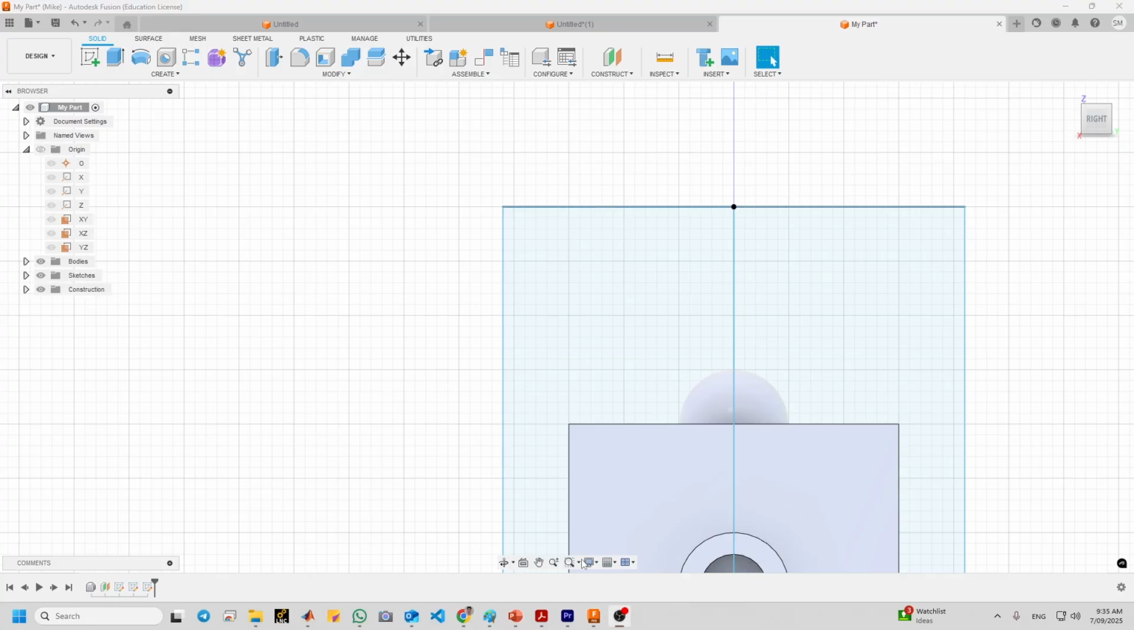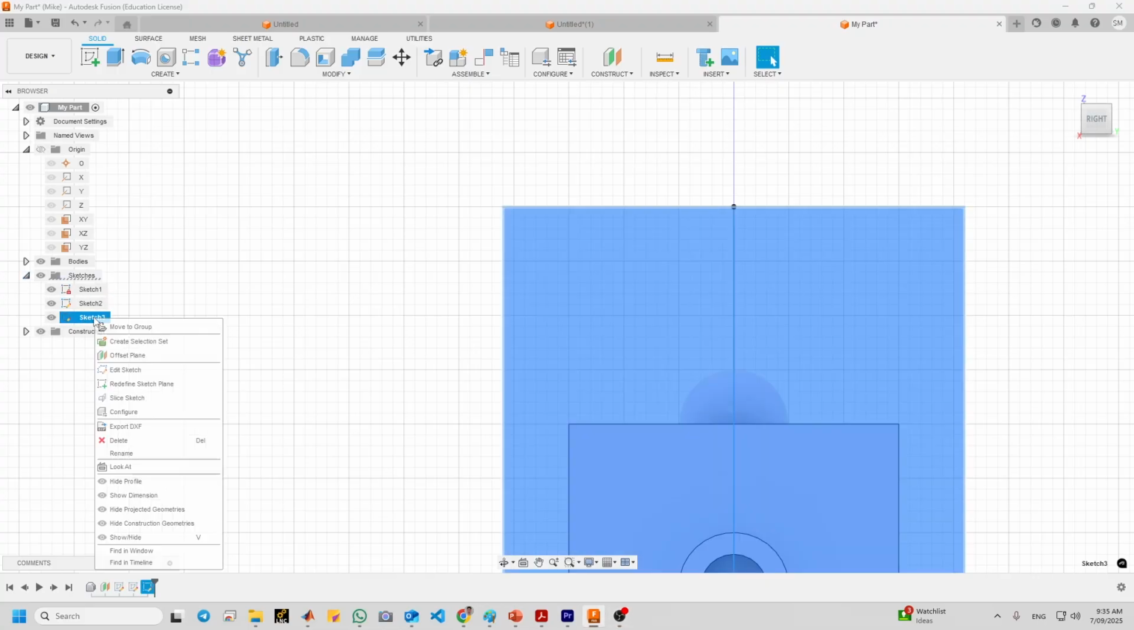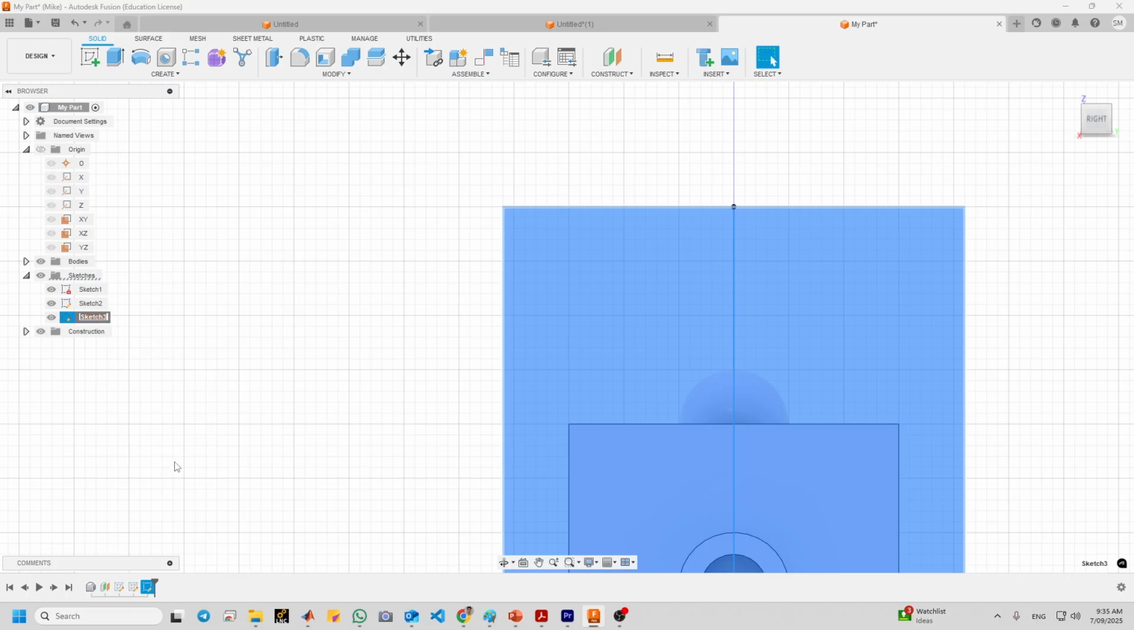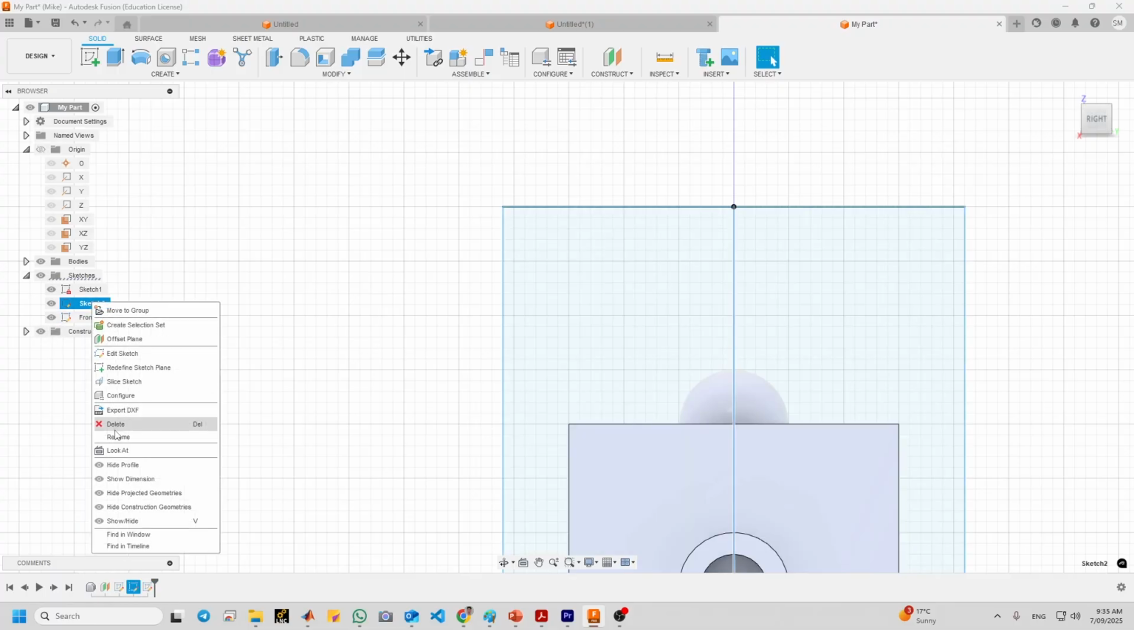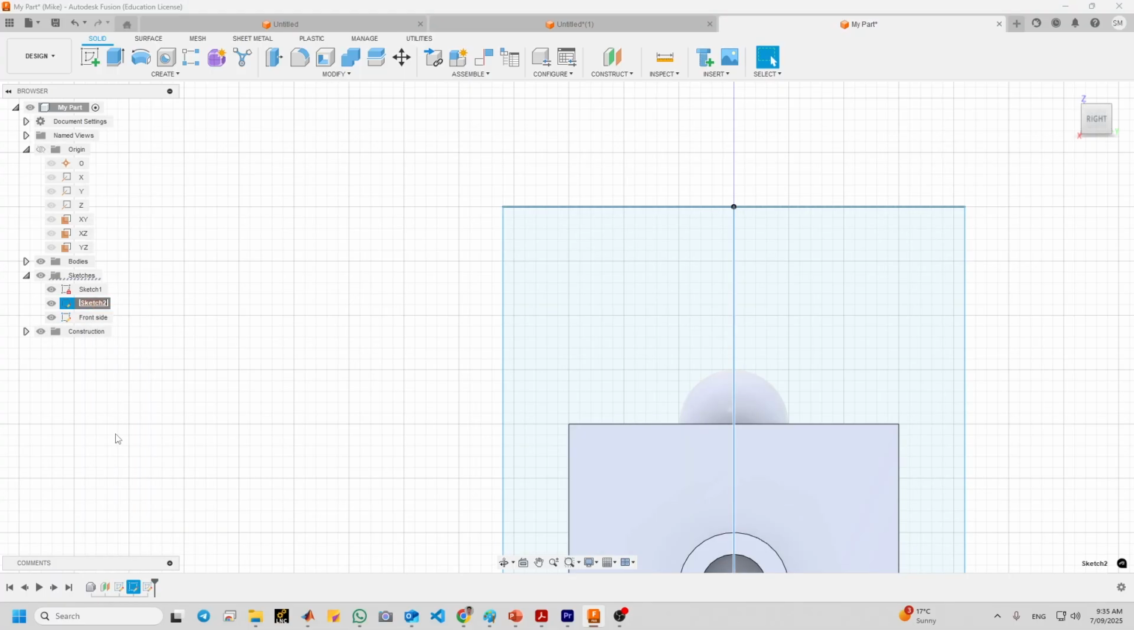Now you need to go to sketches and you can rename them. For example, this one is the right. You can rename it. Make sure that you finish the sketch first. So front, side, enter. Again, rename this side.